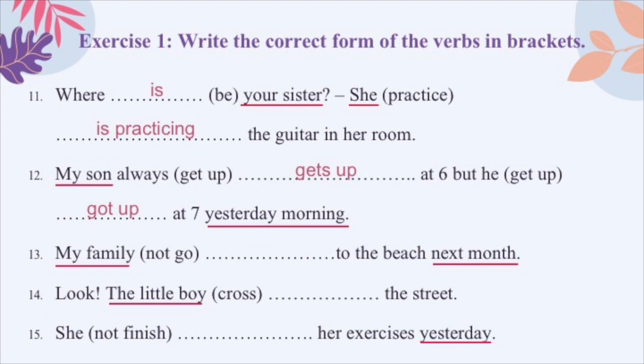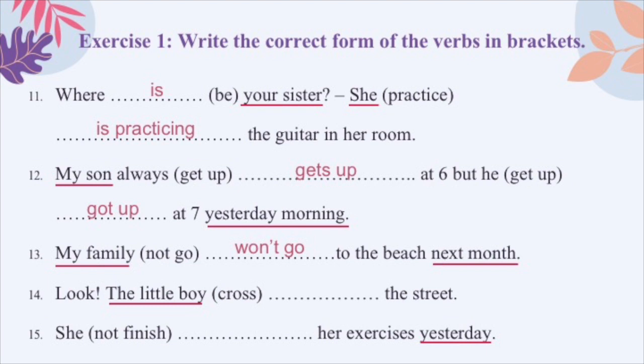Number 13. We have the phrase next month at the end of the sentence. Next month, tháng tới. That is a time in the future. So we need to use future simple. And we have not go. It means we have to use the negative form of future simple. That is won't plus verb there. So we will write, my family won't go to the beach next month.